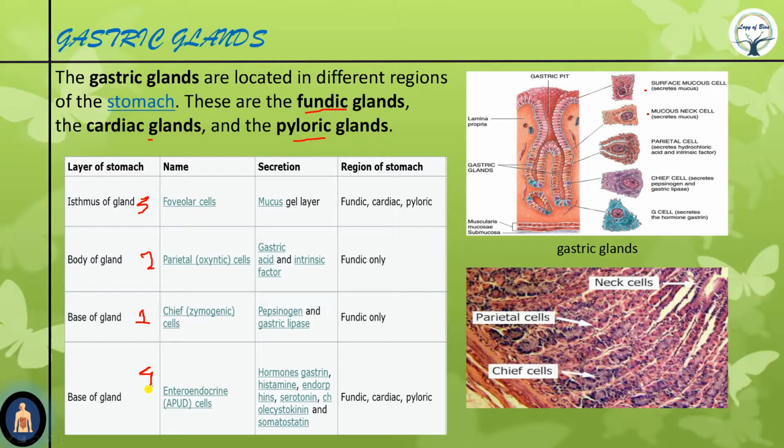Clear? Now they secrete many things. First one is serotonin, which stimulates smooth muscle. Next one is somatostatin. It suppresses the release of hormones from the digestive tract. Next is histamine. Histamine dilates the walls of blood vessels. Next one is gastrin. They also secrete gastrin, which stimulates gastric glands to release gastric juices. Finally, they secrete cholecystokinin, and what cholecystokinin is we will discuss in the upcoming slides.